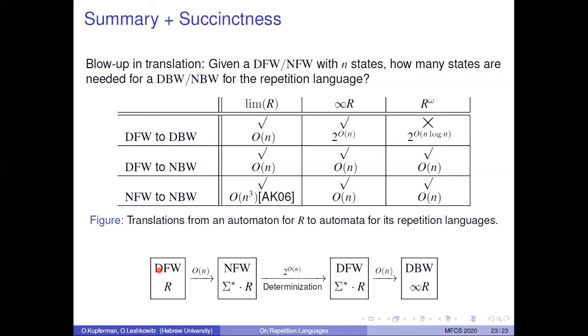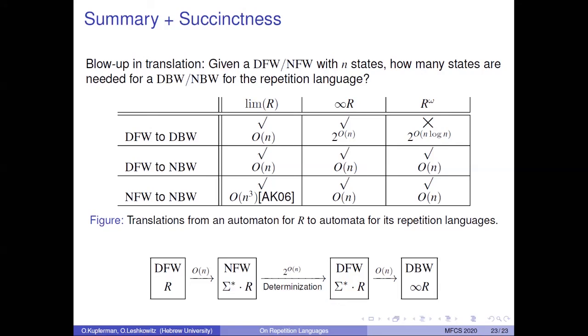We start with a DFW for R. Then there is no blowup when going to an NFW for sigma star concatenated with R. Then, by using determinization, there is an exponential blowup going to a DFW for the same language. And in the last step, there is no blowup when going to a DBW for infinitely many R. So this step is essential, and we show this in the paper.